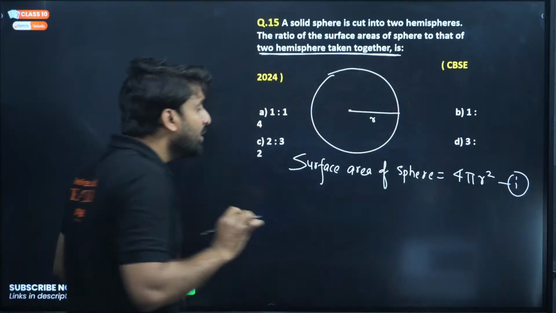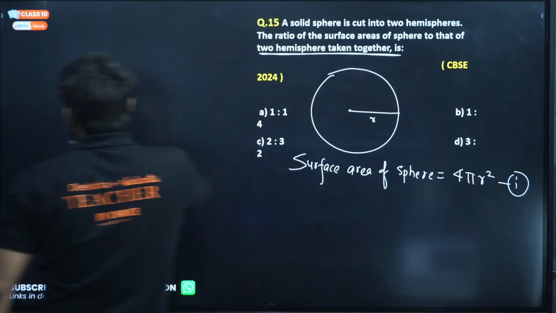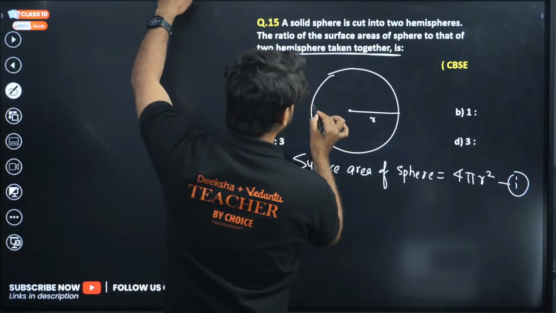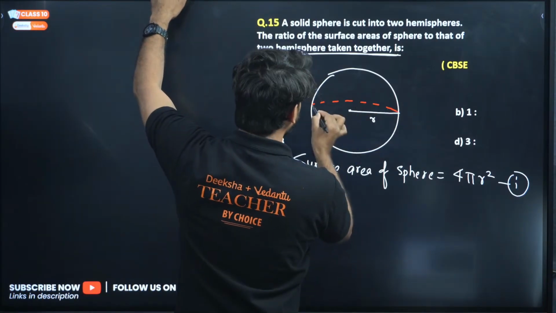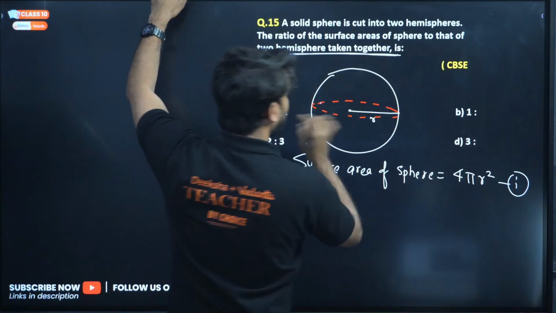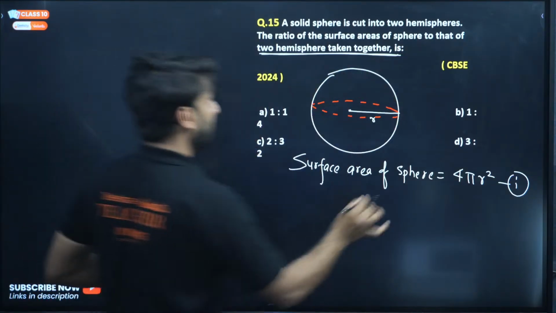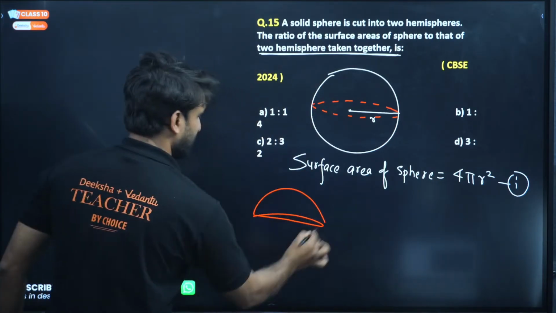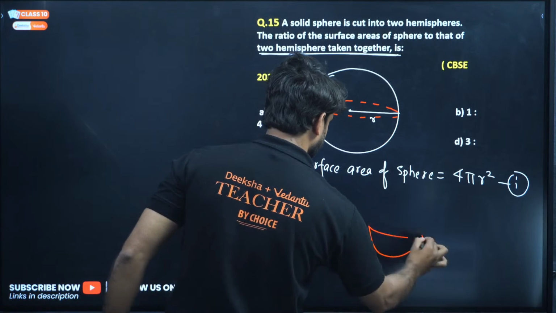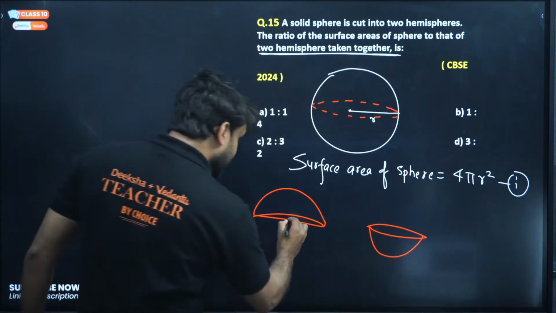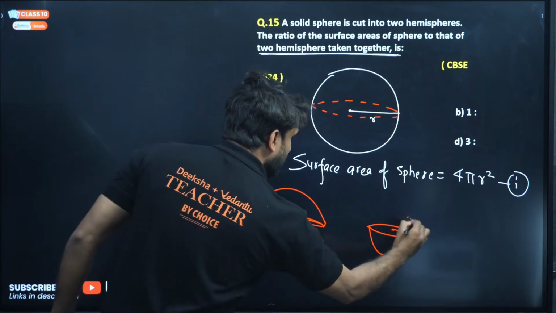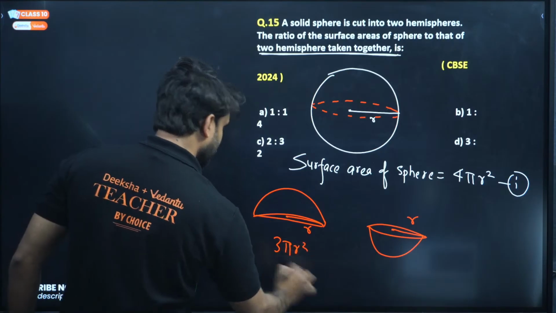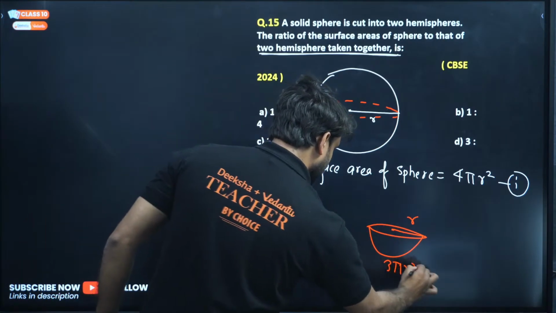Clear? Now this sphere is cut into two hemispherical pieces. Let's say I am cutting this sphere here into two hemispherical pieces, this way. One hemisphere is here, this is the first hemisphere, and this is the second hemisphere, and the radius will remain the same, r and r. What is the total surface area of a hemisphere? You know, 3 pi r square, and here 3 pi r square.